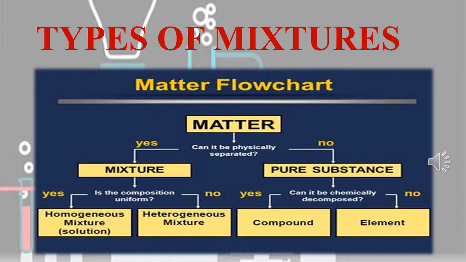Similarly, in heterogeneous mixture, it is classified into two types: one is suspension and another one is colloids. So let us see one by one what is meant by homogeneous mixture and what is meant by heterogeneous mixture.